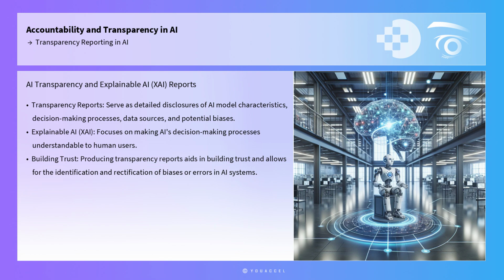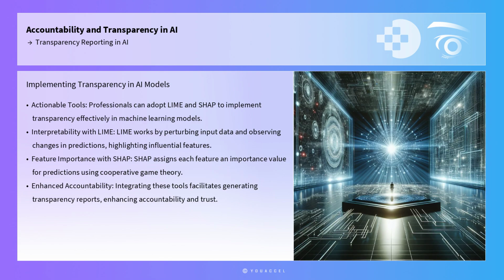By employing XAI techniques, organizations can produce transparency reports that articulate how specific decisions are made, the data used, the model's logic, and the confidence levels of the outputs. This not only aids in building trust, but also allows for the identification and rectification of biases or errors in AI systems. To implement transparency effectively, professionals can adopt actionable tools such as LIME and SHAP.